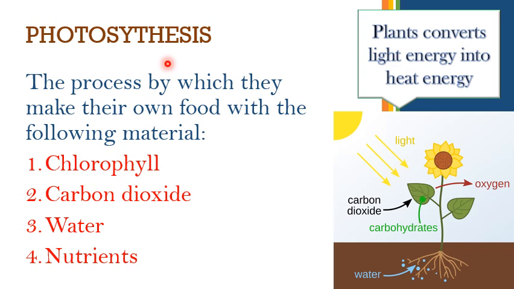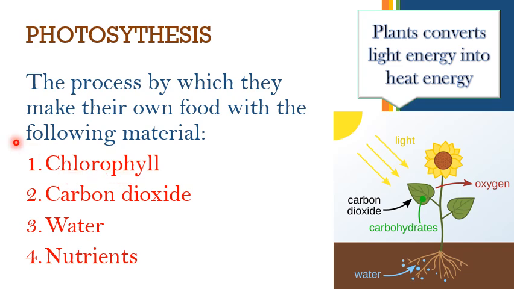Now we will learn about autotrophic plants. We have learned that autotrophic plants prepare their own food. What is the process called by which they prepare their own food? The process is known as photosynthesis. The definition is the process by which autotrophic plants make their own food with the following materials.